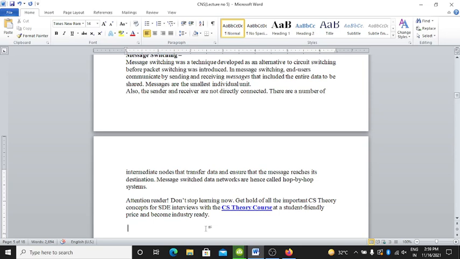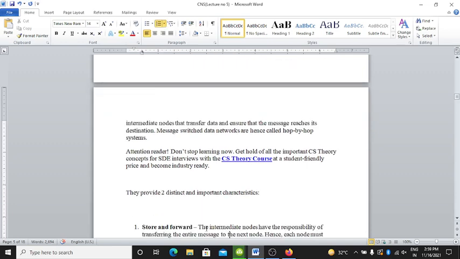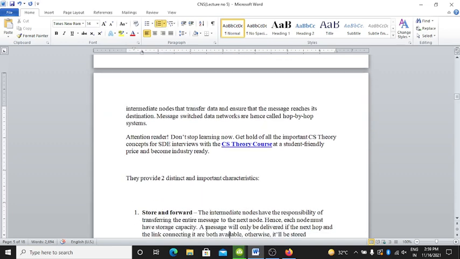Also, the sender and receiver are not directly connected. There are a number of intermediate nodes that transfer the data and ensure that the message reaches its destination, right? Message switched data networks are hence called hop-by-hop systems.